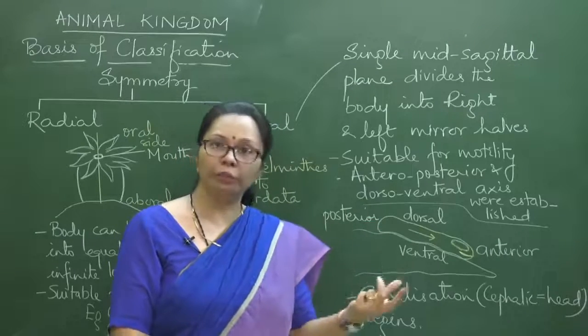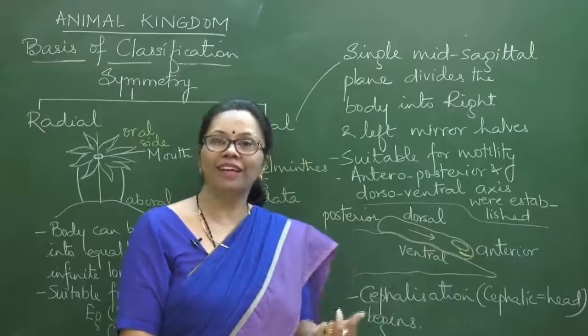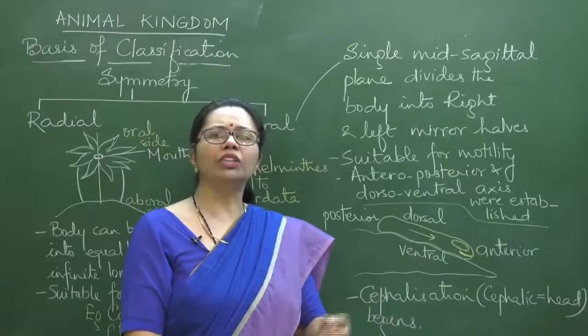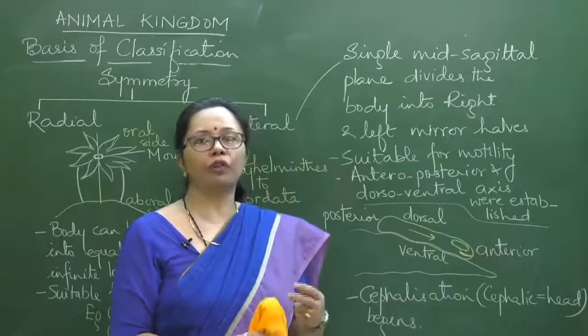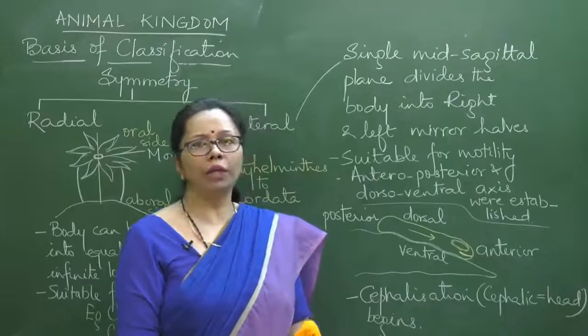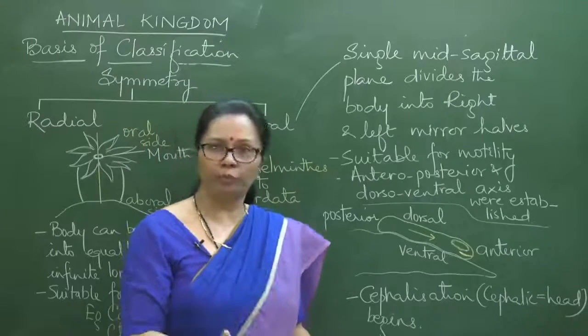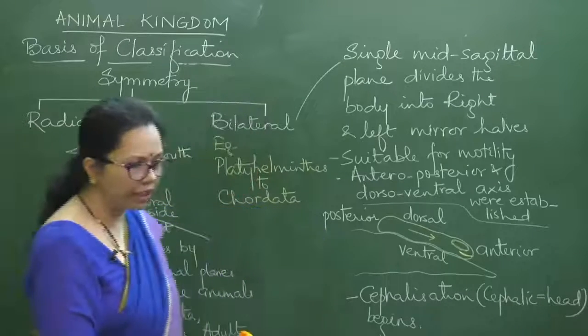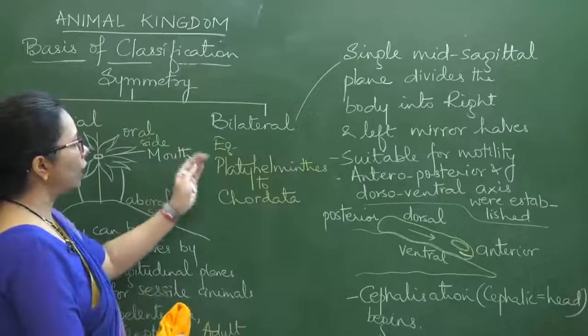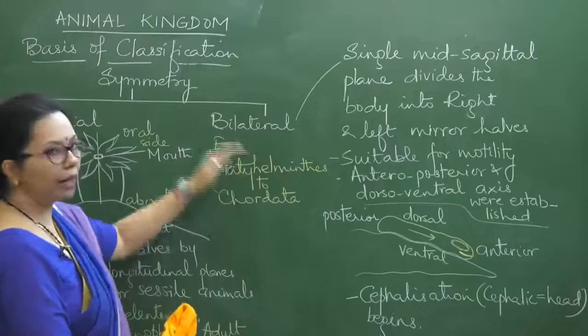Of course, during that period, you can certainly say that radial symmetry cannot be observed for some time. But this is a generalized thing, because budding is done once the animal has become adult. Otherwise, normally, the bud will not be there, right? So that way we take it in this manner. Okay, so platyhelminthes to chordata, this is bilateral symmetry.